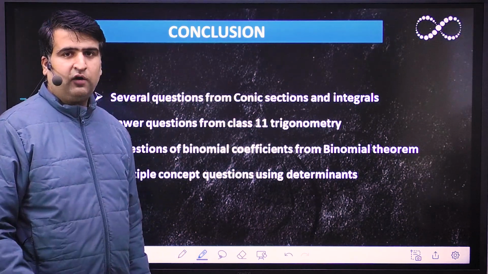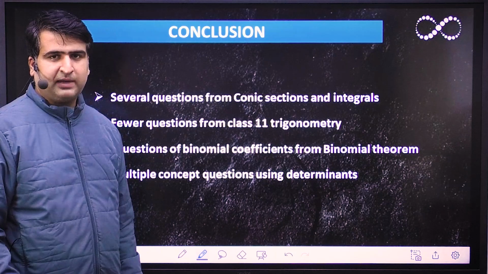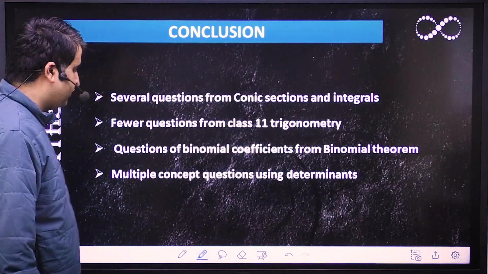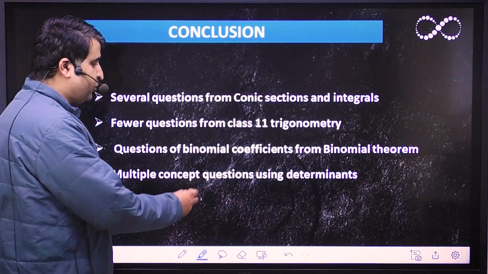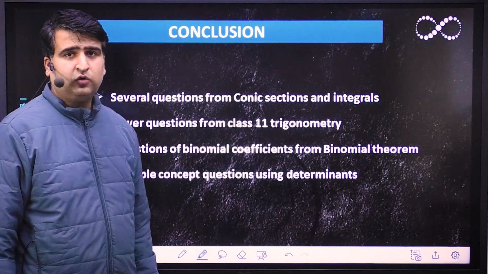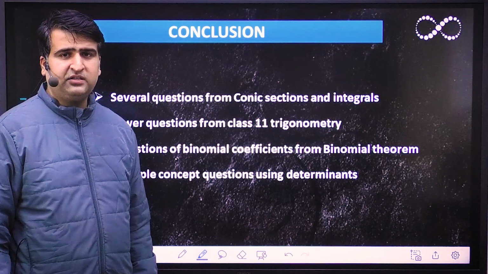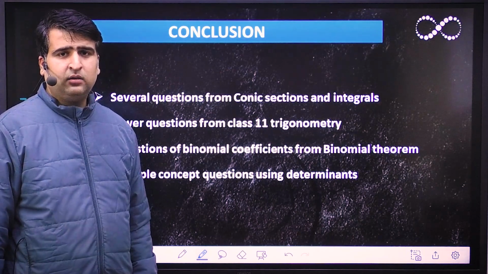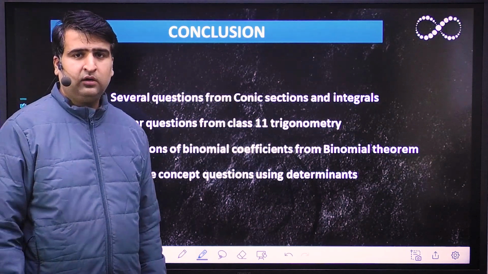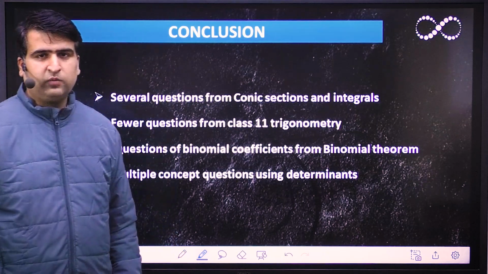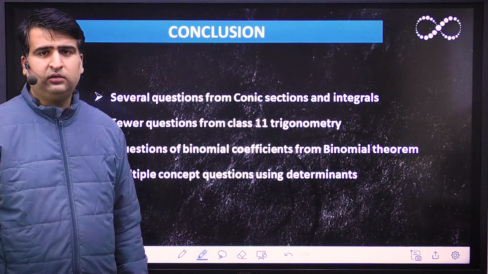So sigma of binomial coefficients, these type of questions were asked from binomial theorem, and multiple concept questions were asked using the concept of determinants. So there was no direct question from determinants, but it was asked as multiple concept with other topics. So this was the analysis for the day 1 shift 1.